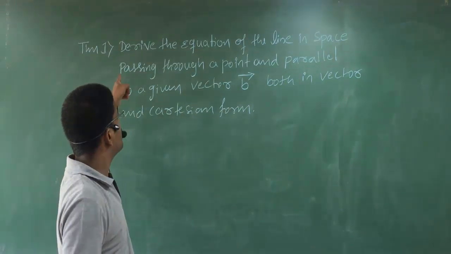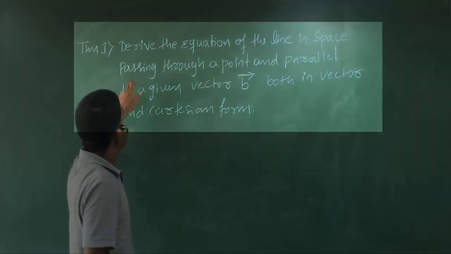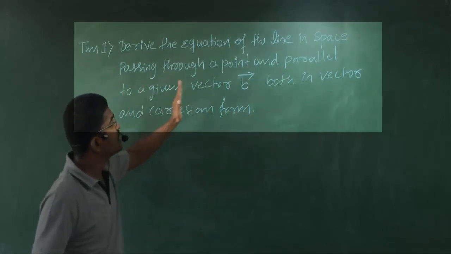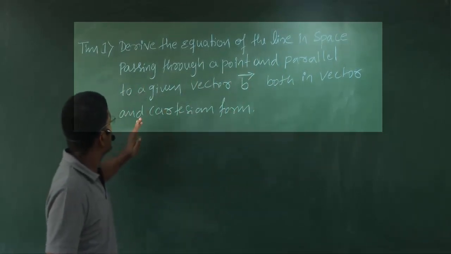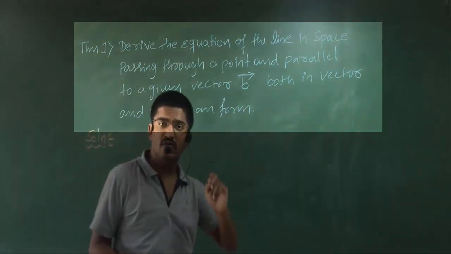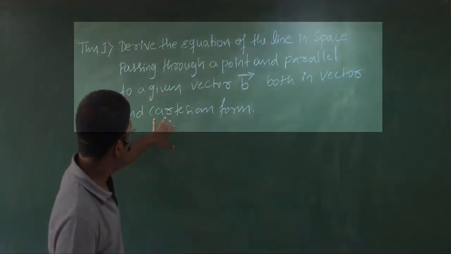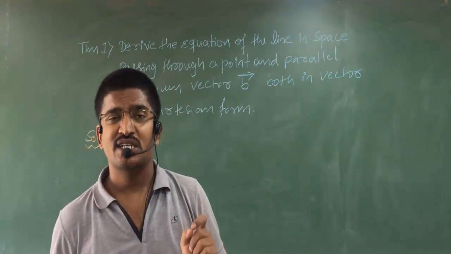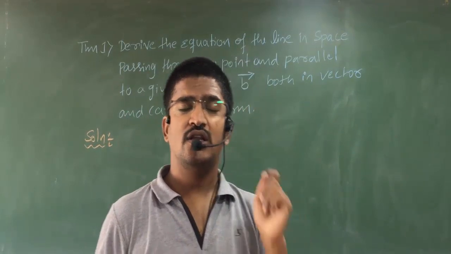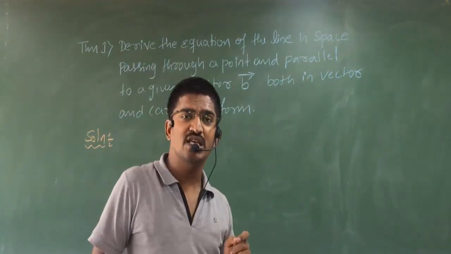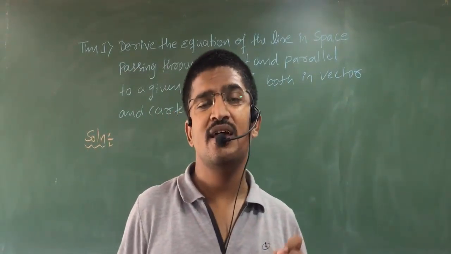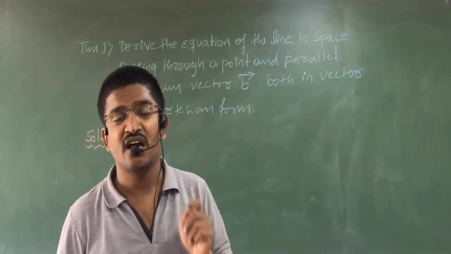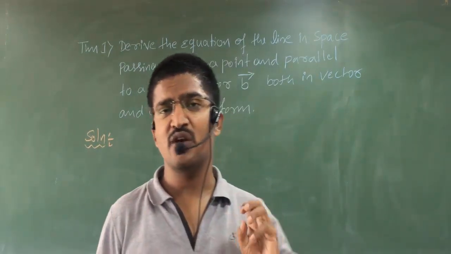Clear? See, derive the equation of the line in space passing through a point and parallel to a given vector b, both in vector and Cartesian form. This explanation can also be given, or they may give just like that.